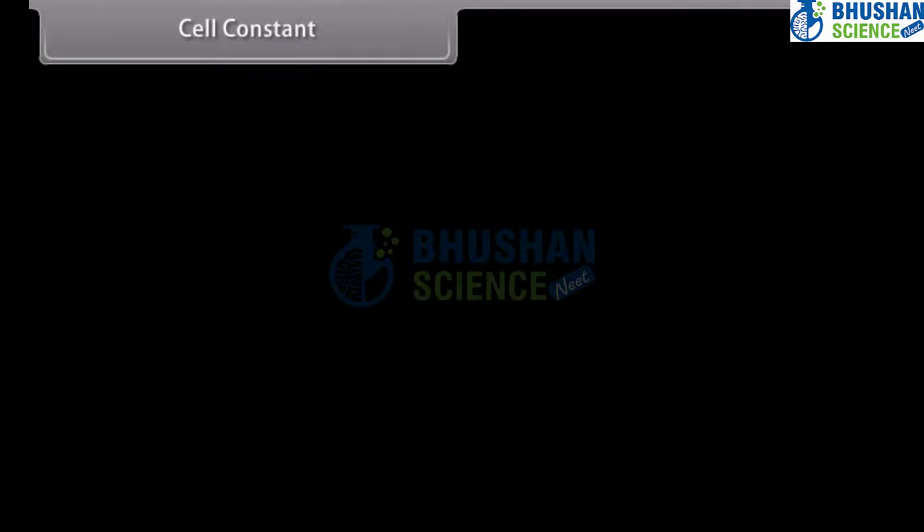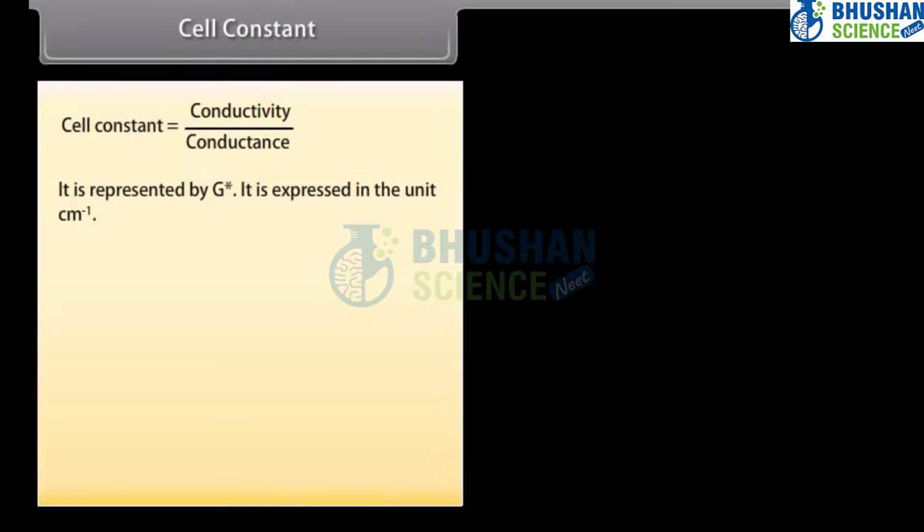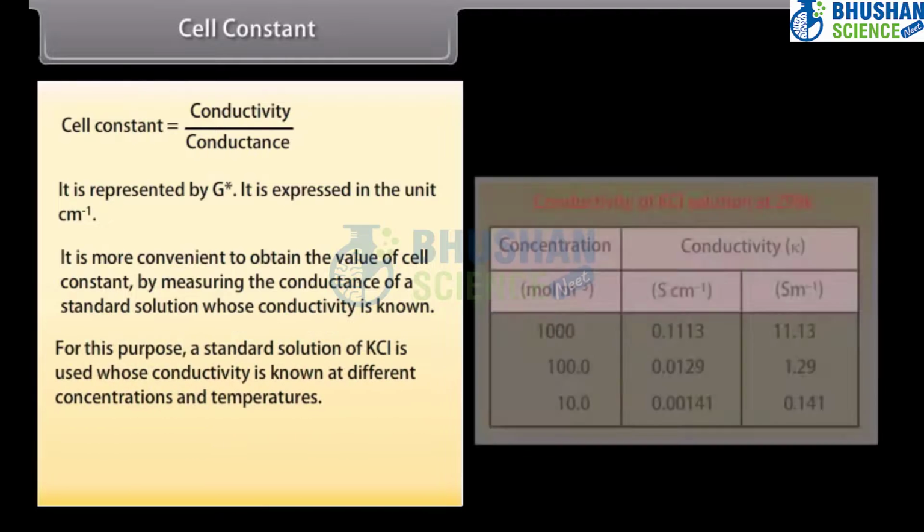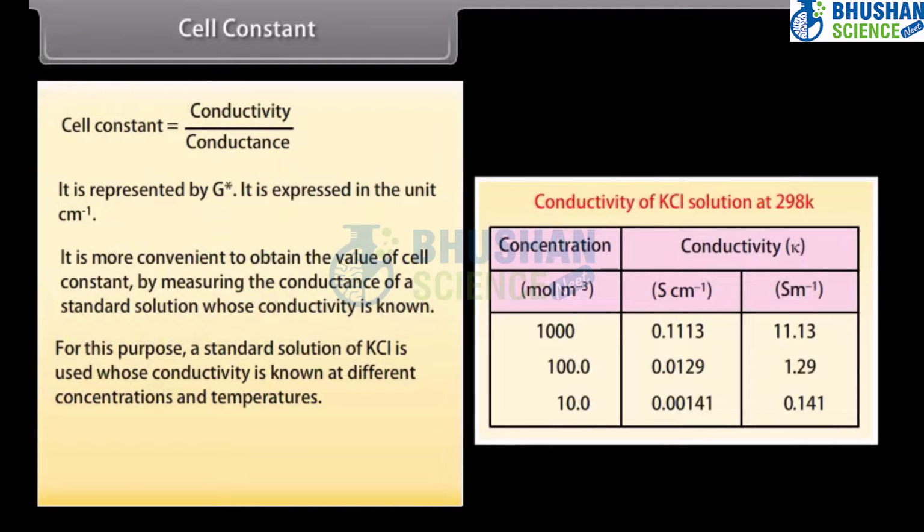Cell constant. Cell constant is equal to conductivity upon conductance. It is represented by G asterisk. It is expressed in the unit centimeter inverse. It is more convenient to obtain the value of cell constant by measuring the conductance of a standard solution whose conductivity is known. For this purpose, a standard solution of KCl is used whose conductivity is known at different concentrations